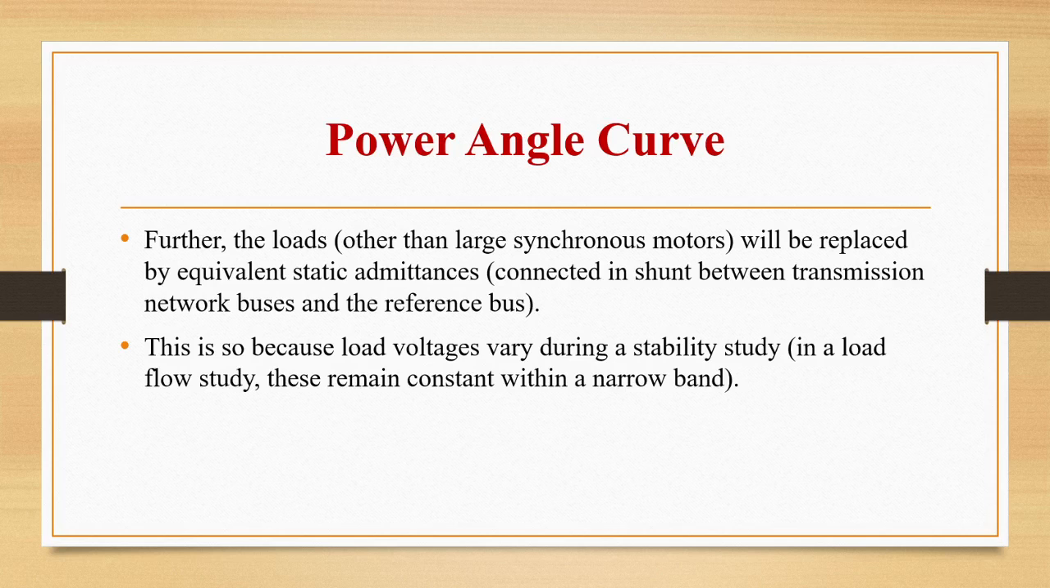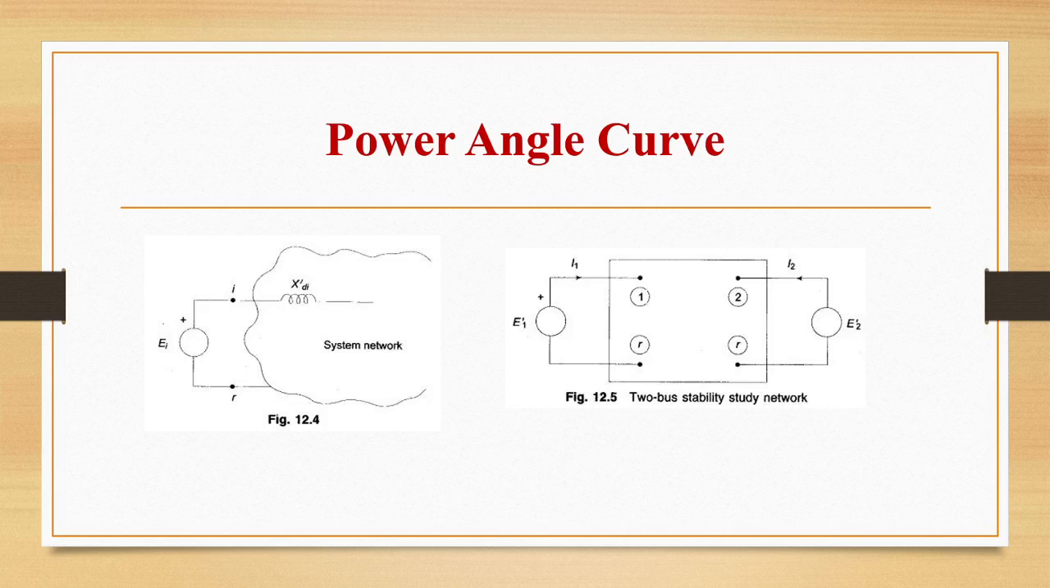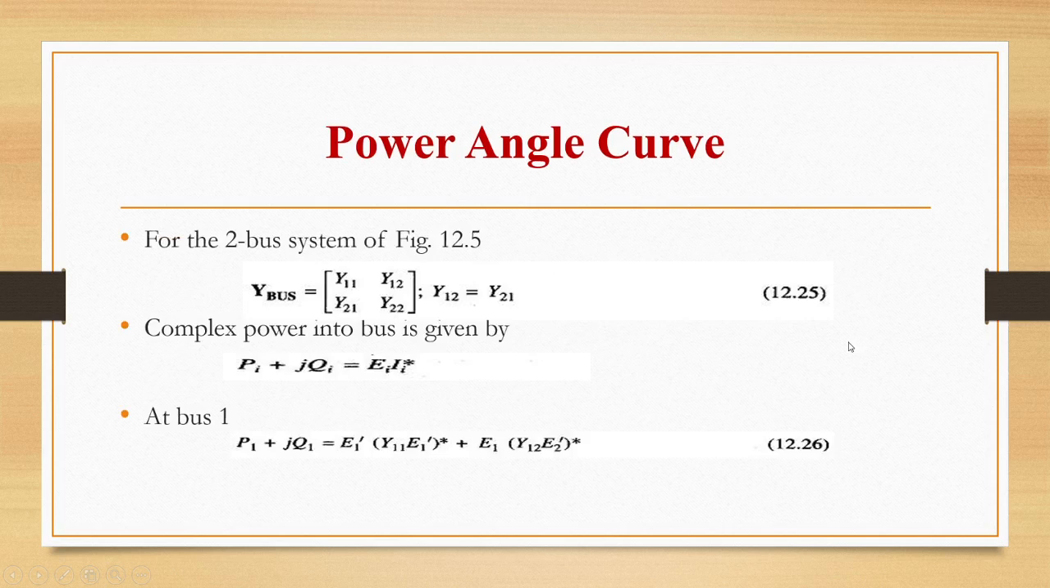Further, the loads will be replaced by equivalent static admittances connected in shunt between transmission network buses and the reference bus. This is happening because load voltages vary during a stability study. In a load flow study, these remain constant within a narrow band. So this is a two-bus stability study network. I1 is the current flowing in ports 1 and r. I2 is the current flowing in 2 and r. And E1 dash is the voltage in the first port and E2 dash is the voltage in the second port or second bus.